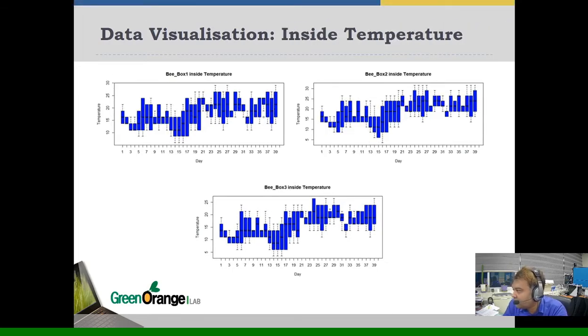Data visualization for inside temperature. This is also the same: box 1 inside temperature for farm 1, box 2 inside temperature for farm 2, and box 3 inside temperature for farm 3. From the figure, we can easily find out every day's maximum temperature, minimum temperature, and average temperature by box plot. This black line is for average temperature, this is for maximum, and this one is for lowest temperature for farm 1, day 1.